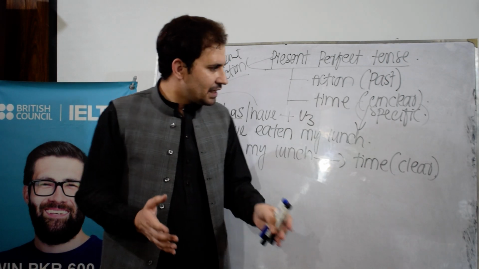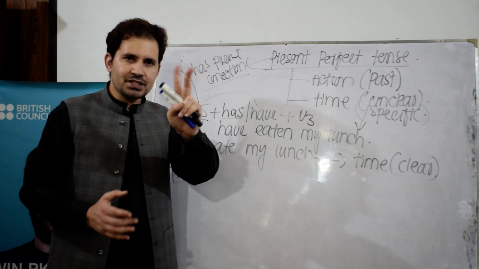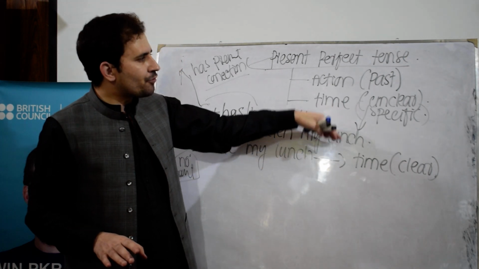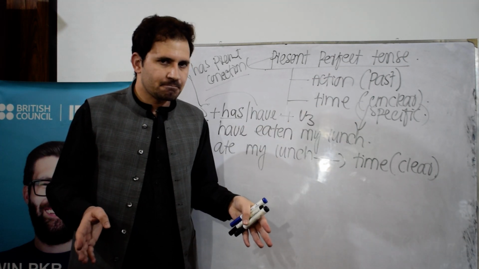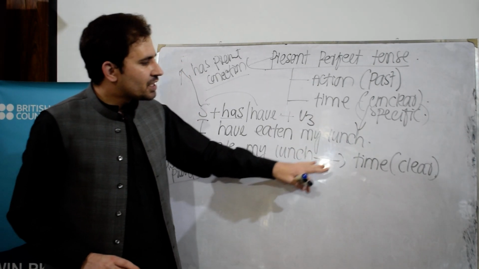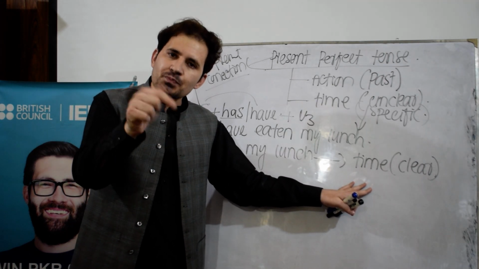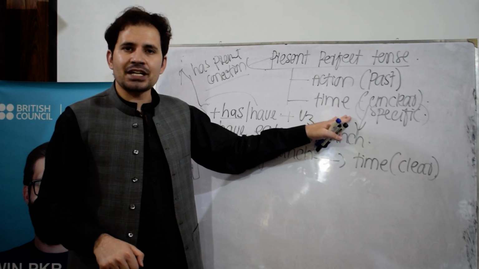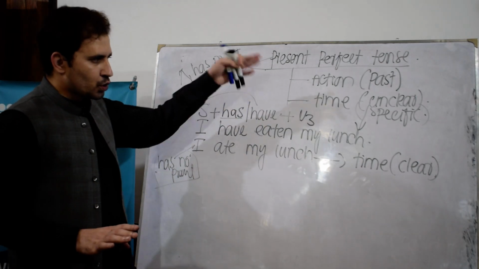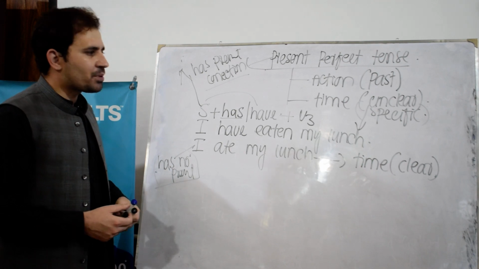So that's why we say there are two differences between present perfect and simple past tense. Number one, simple past tense has no present connection while present perfect tense has a present connection. And number two, in simple past tense, an action happened at a particular, clear or specific time, while in present perfect tense, time is not clear. So that is the difference between present perfect and simple past tense. Now let's talk about another case of present perfect tense.